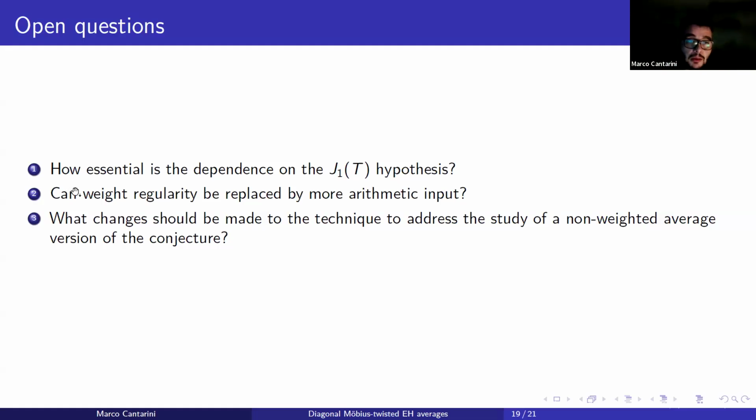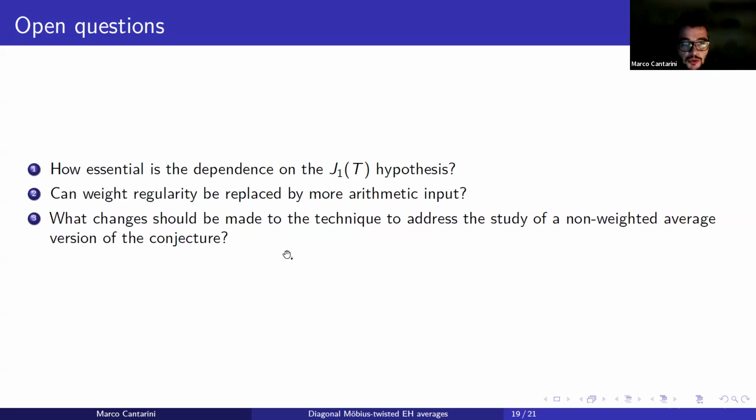The second question is, can weight regularity be replaced by a more arithmetic input? As I said, if we want to use this technique, we need to assume some suitable hypotheses on the weights, but one may ask whether a sharper arithmetic estimate could compensate in some sense for weaker, less regular weights.